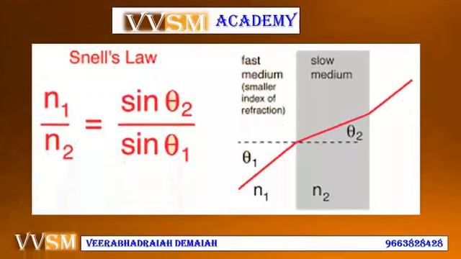VVSM Academy tells about Snell's law, whose relation is n1 by n2 is equal to sin theta 2 by sin theta 1. The medium with smaller index of refraction slows down less. Theta 1 and theta 2 are the angle of incidence and the angle of refraction, and n1 and n2 represent the rarer medium and the denser medium. These are the important equations relating to Snell's law, which help in solving problems.